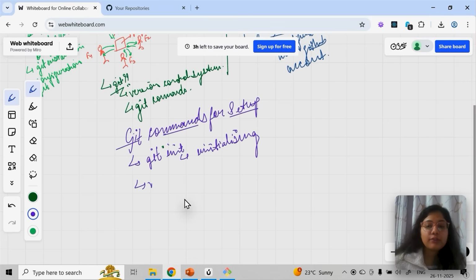Okay, then you have to configure email. Make sure you are putting the correct email.